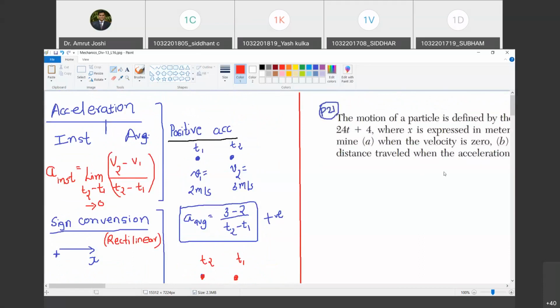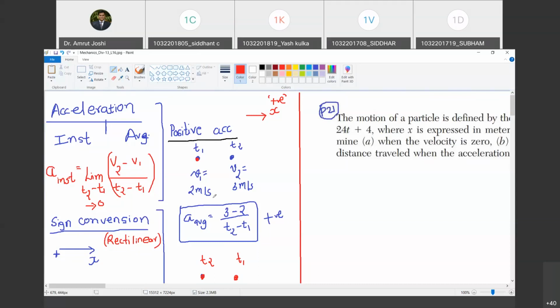Siddharth? Yes, sir. So now, the next question is when does the acceleration turn out to be positive? Imagine this is the x direction in which the particle is moving. This is the positive x direction. Are you with me? Yes, sir. And at time t1, the particle occupies this position and has a velocity v1 equal to 2 meter per second.